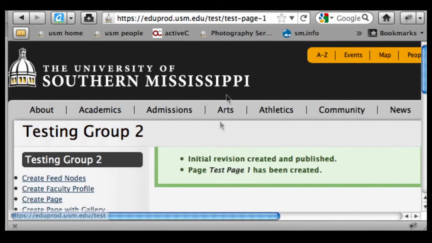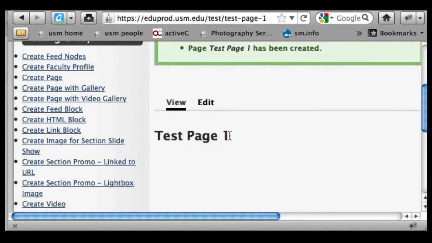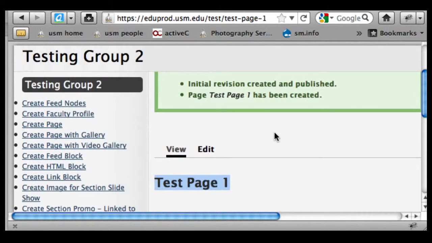note that what Drupal does with the URL is it takes test page 1, which is the title of this page, and it builds the URL from that. So it's taking test, which is the base URL for this group as I've set it up. It could be obviously /English or /registrar. In this case it's test, and then it's taking the keywords from the page title, and it's building the URL from that. And it's doing that because we want descriptive terms in there, and that's going to help us with search. Okay, and so if I change this page title, this URL is going to change.